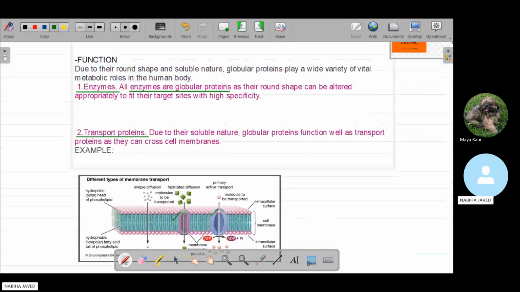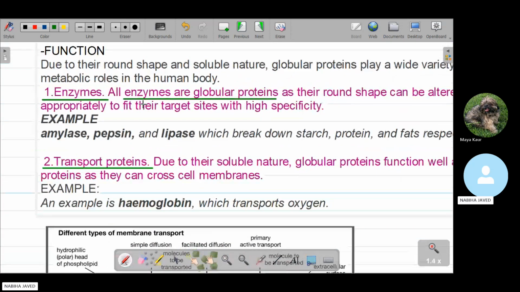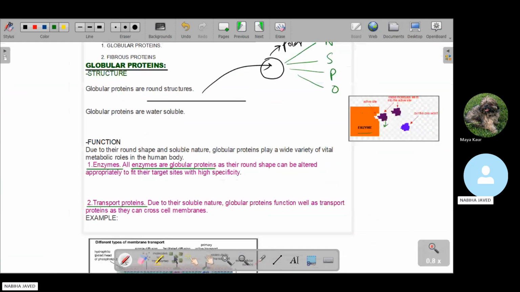So globular proteins have two functions. The first one is the enzymes. All the globular enzymes are globular proteins. And the second one is the transport protein. Globular proteins have the ability to pass molecules in and out of the cell membrane. So this is all about the globular protein.